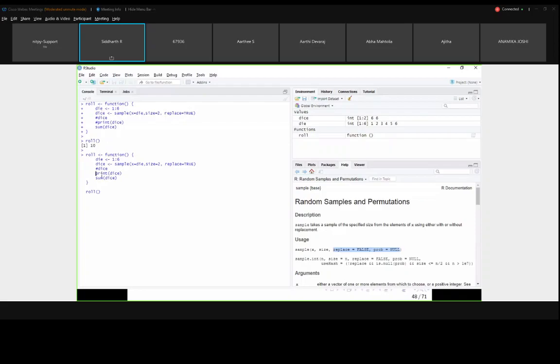I am printing the dice, then making it the sum. So every time I call roll, in the first line I will get the two different die values, and the second line is the sum.